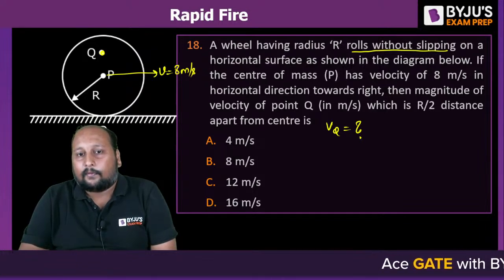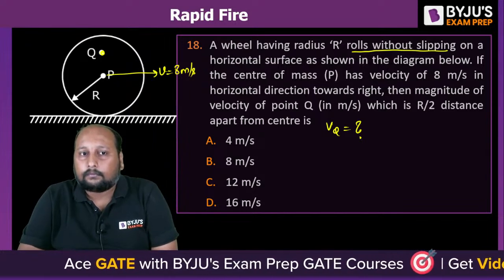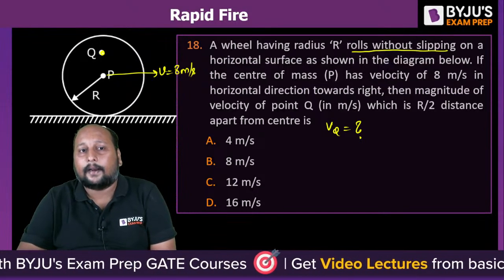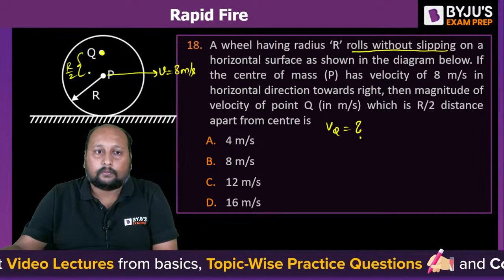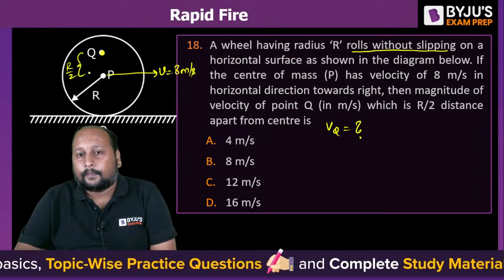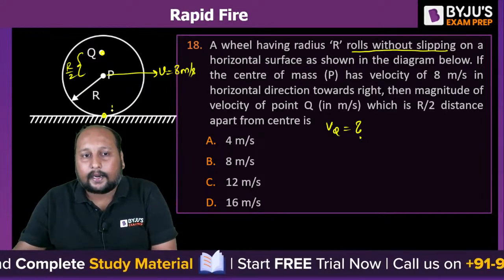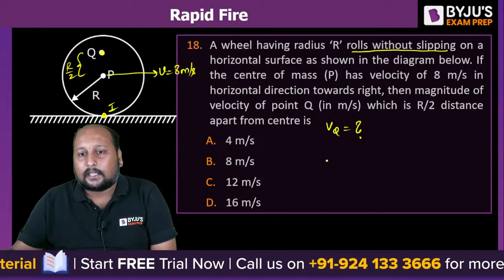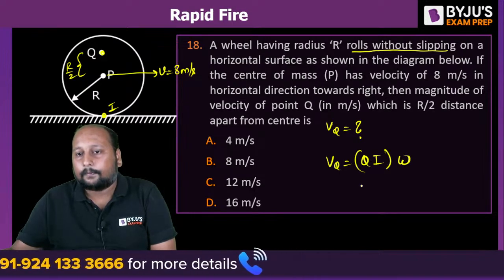Quickly, what will be the velocity at point Q, which is at a distance of r by 2 from the center? This is r by 2. We know that whenever a body is in pure rolling, its I center is located at the point of contact. So the velocity at point Q is nothing but QI into omega.